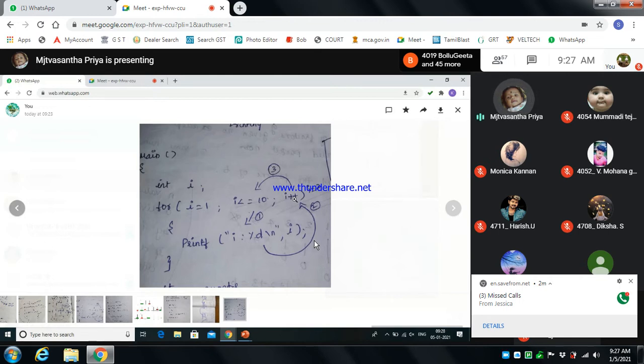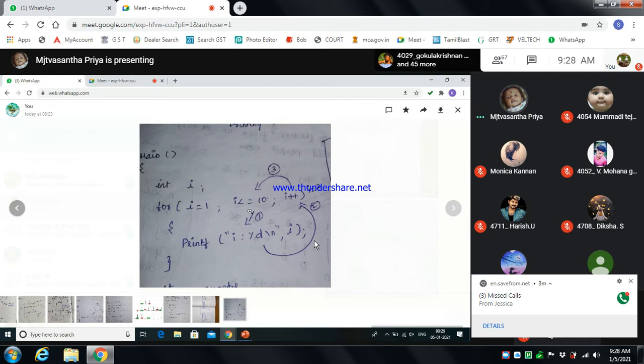So how do you initialize it? The initialization part has a loop counter, which is the initialization expression, and after it we use a semicolon. After that it goes to the test condition. The test condition, using the value of the loop counter, determines whether the body of the loop is executed or not. In the case of an infinite loop, the condition section can be skipped, and it moves to the printf, which is the body of the statement.